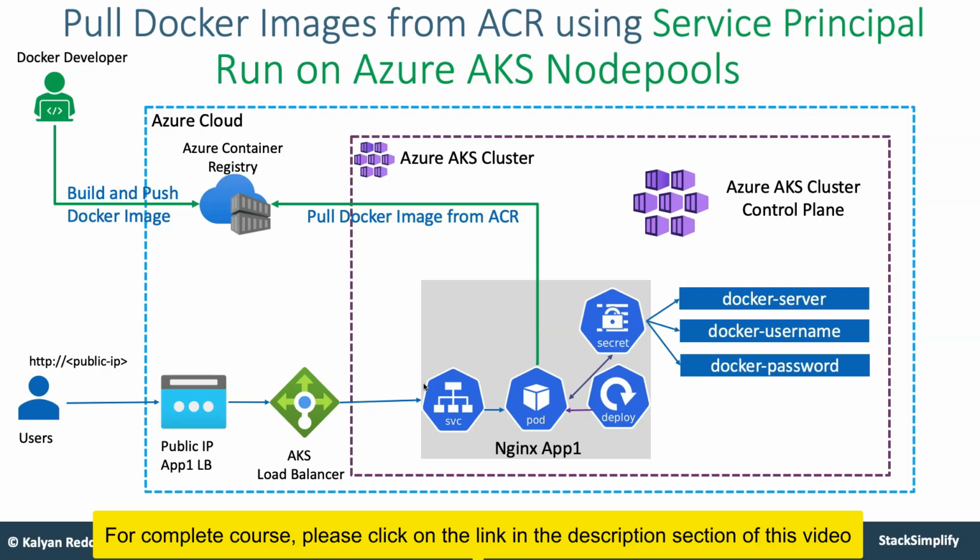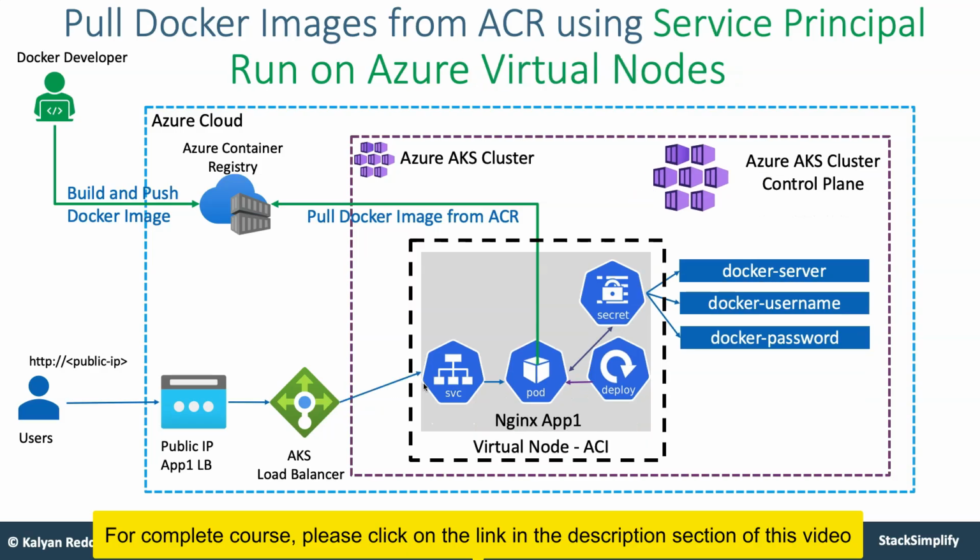Another thing here is how you are going to run your workloads on Azure virtual nodes when you are using Azure Container Registry as your Docker hub. At that point there are some limitations, and how to overcome those limitations and use it, you are going to see inside this use case with virtual nodes.